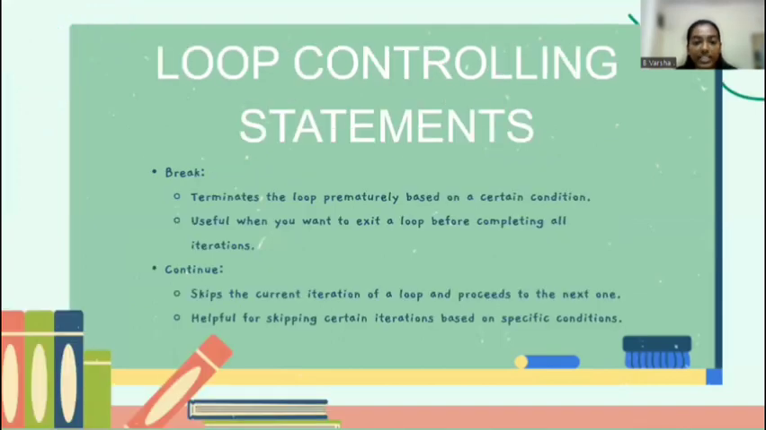Coming to loop controlling statements. There are basically two statements, that is break and continue. Break terminates the loop permanently based on a certain condition. It is useful when you want to exit a loop before completing all iterations. Coming to continue, it skips the current iteration of a loop and proceeds to the next one. It is helpful for skipping certain iterations based on specific conditions.